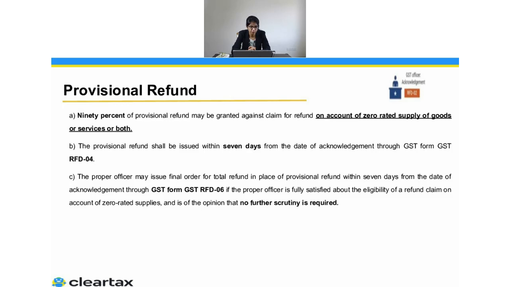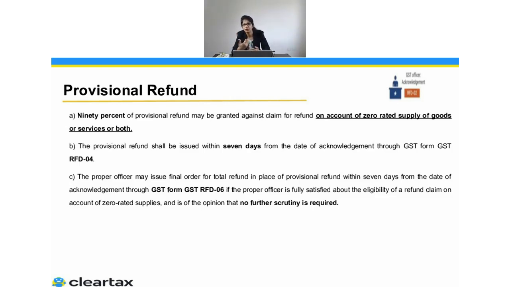The proper officer may also issue a final order for the total refund in place of the provisional refund within 7 days from the date of acknowledgement through GST form RFD 06, if the proper officer is fully satisfied about the eligibility of the refund claim on account of zero rated supply, and he is of the opinion that no further scrutiny is required. So that person has already given you the go ahead, yes, the application looks fine.